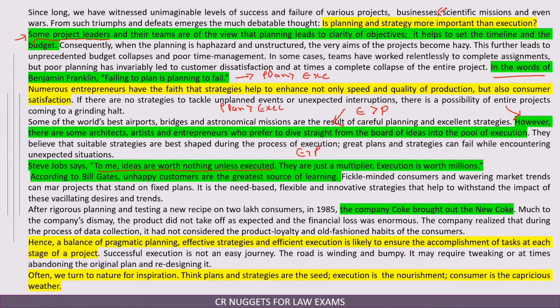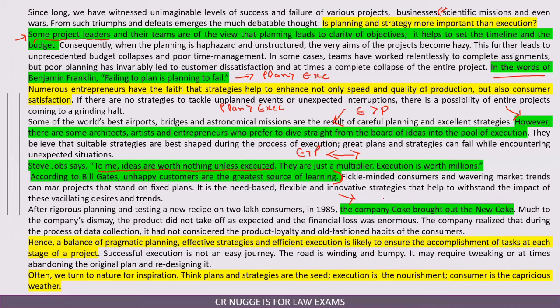Now, the next thing is, according to Bill Gates, unhappy customers are the greatest source of learning. So, a new element has been introduced. Till now, we were talking about whether planning is more important or execution. Till this point, nothing conclusive can be said about which is more important. Now, the new element about unhappy customers is being mentioned, that unhappy customers are the greatest source of learning. And then an example of Coke has been mentioned here.